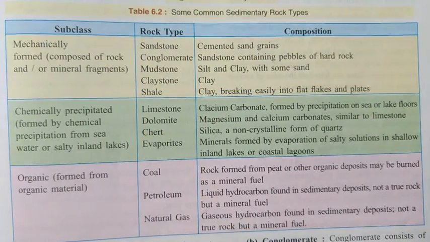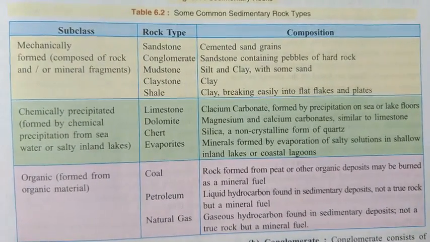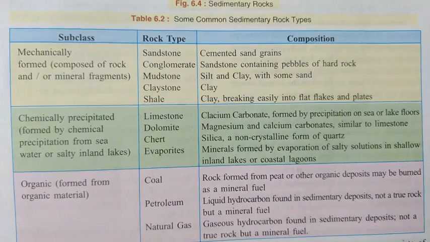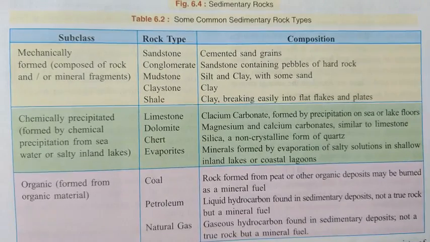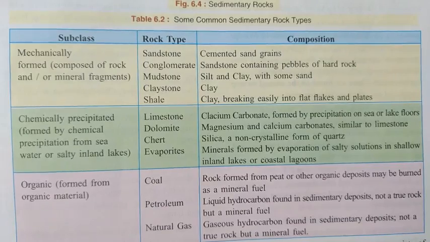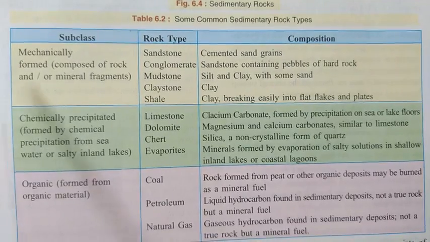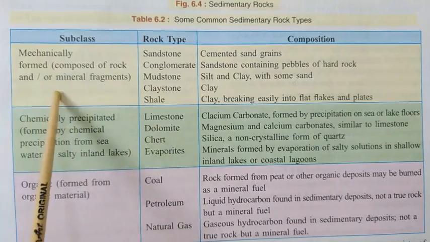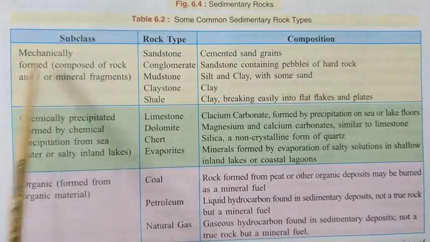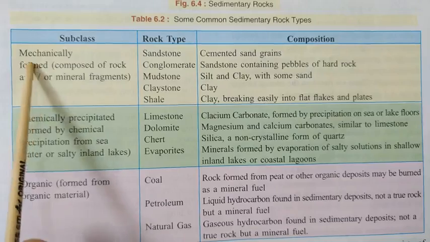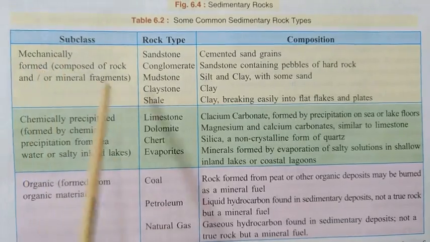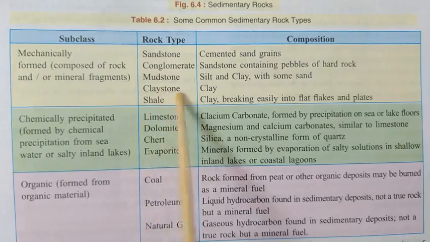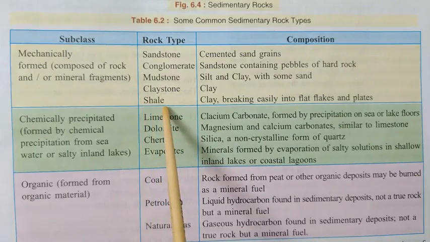So on your screen, as you can find here, there are some common sedimentary rock types given. All the sedimentary rocks are classified into three types. The first one is the mechanically formed rocks, composed of rock and mineral fragments. Examples are given here: sandstone, conglomerate, mudstone, claystone, shale. Some more examples I will show you.